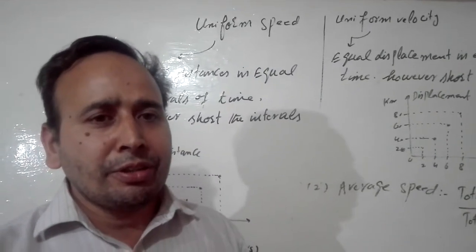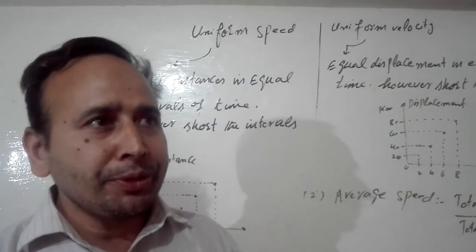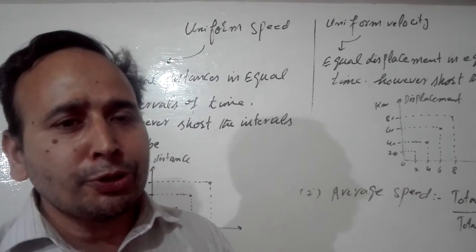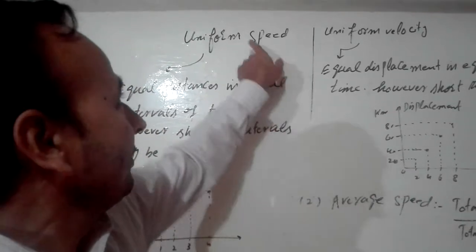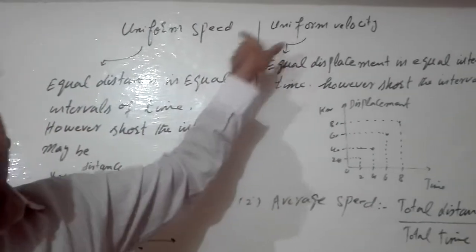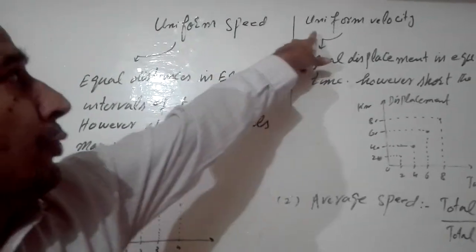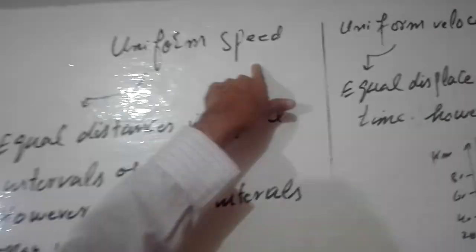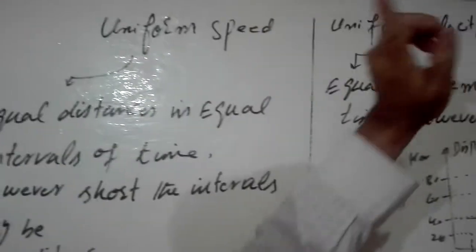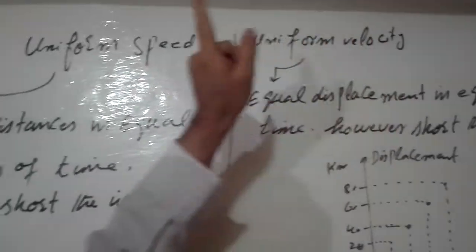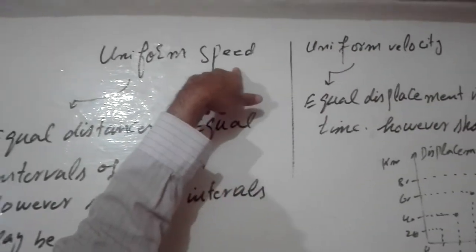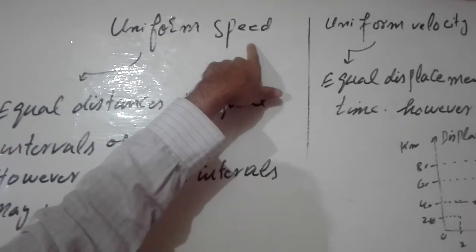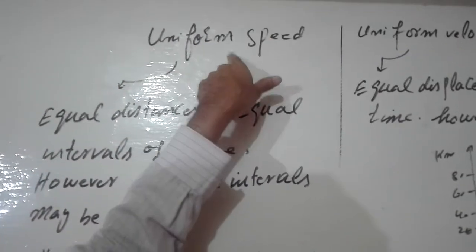Today we are going to start our next topic, that is about uniform speed and uniform velocity. These are the two terms, and it is very easy to define uniform speed, and it is also very easy to define uniform velocity. If you know the definition of speed, then you can easily define what is meant by uniform.